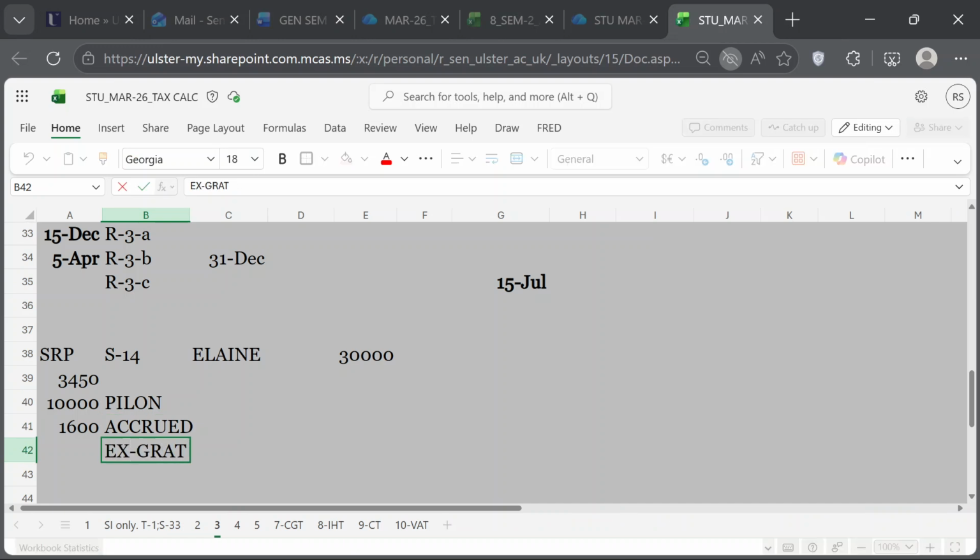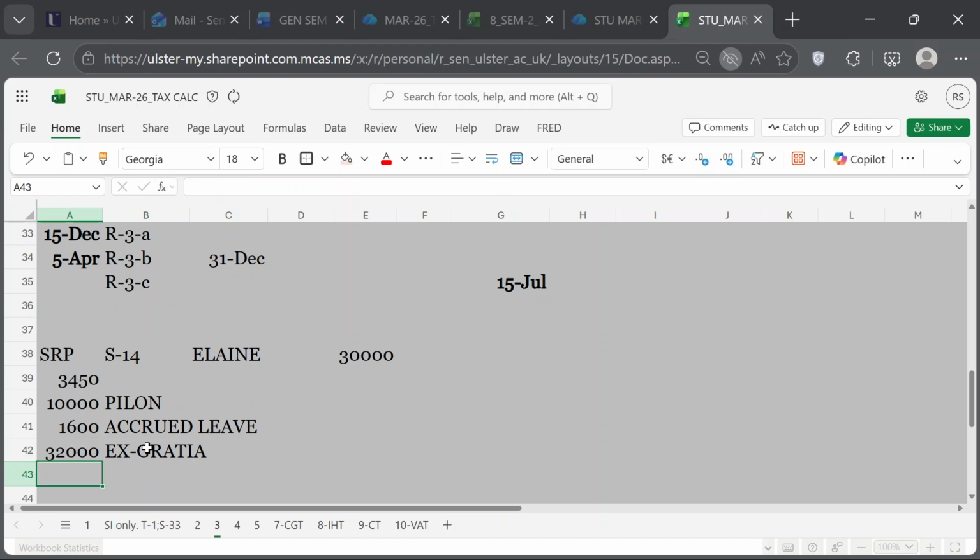So let me show you what is allowed and what is not allowed. And then the accrued leave, this will be not allowed. Ex gratia is how much? 32K, so this is allowed. Any other item? No, that's all.